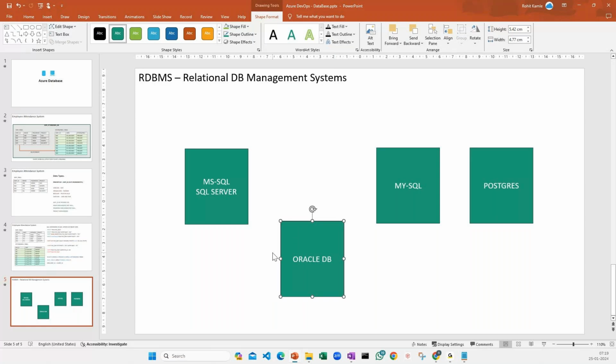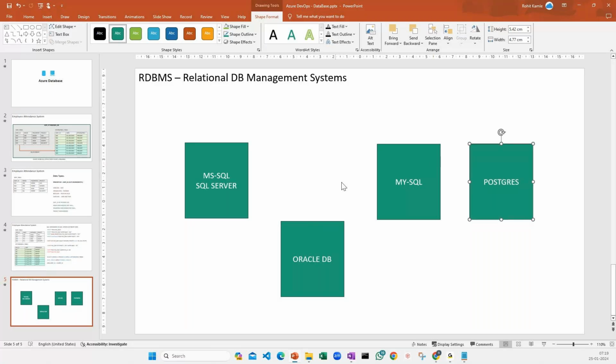Okay, and these are all as a service. But you can have MySQL, you can have SQL Server, and Postgres. They are all again database systems. They have their own use cases. If you want to go with a free version or a non-paid version, you can really go with this option. If you have it in open source but you have a very heavy system, a very big system, definitely you can want to go with this particular solution, Postgres, which is again a very popular